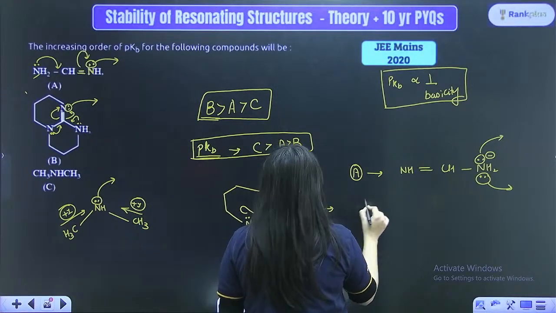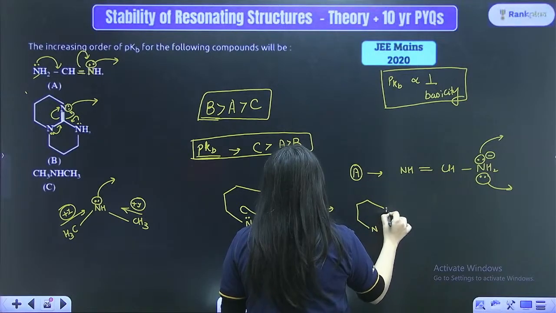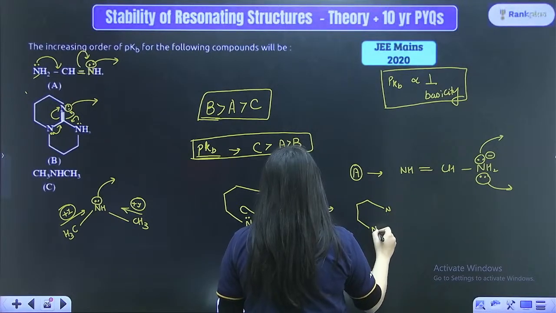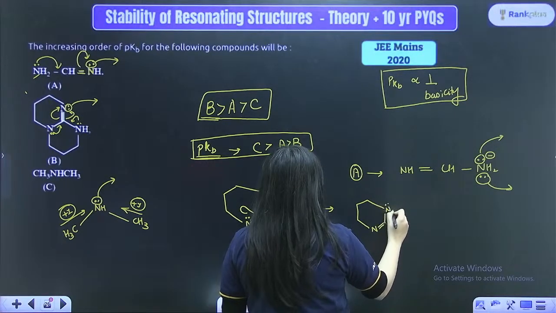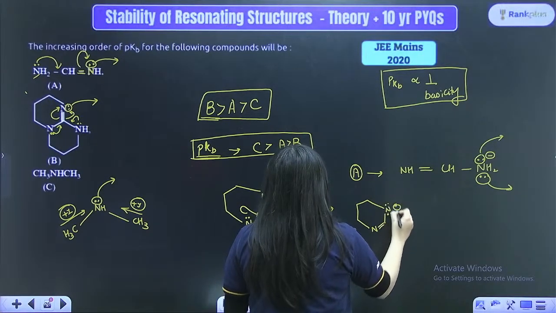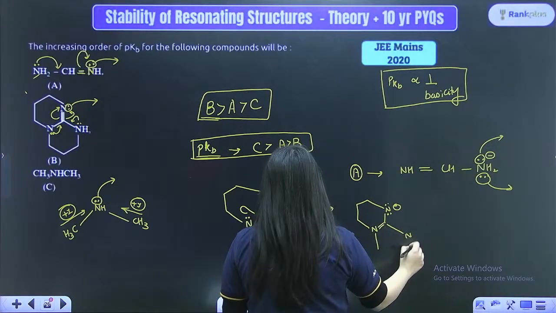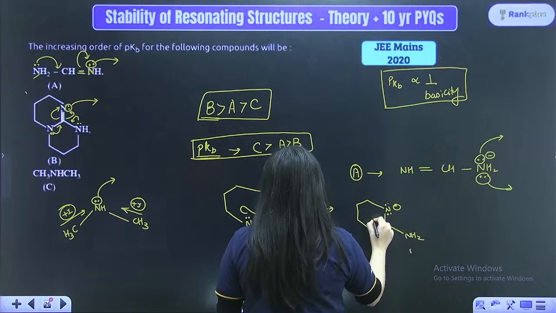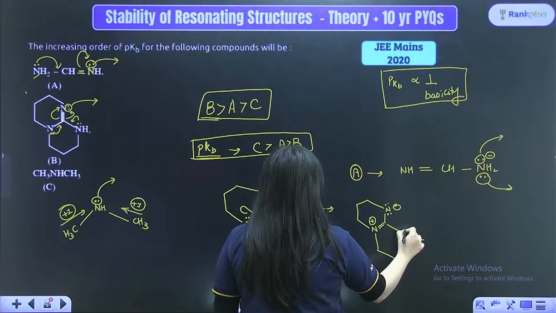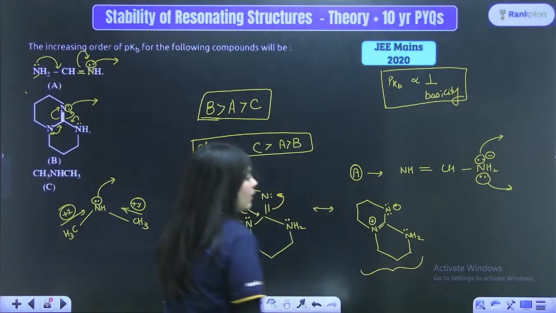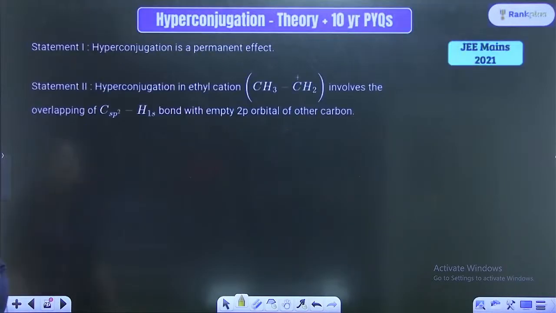Look at the very first resonating structure. Very first resonating structure is this. Here is the nitrogen. Here the double bond comes, and here the single bond comes. One lone pair comes over here, another comes over here. It gets a negative charge, and something like this happens over here. NH2, here it gets a positive charge. Right? So something like this will happen. Chaliye, let's move on to the next thing.